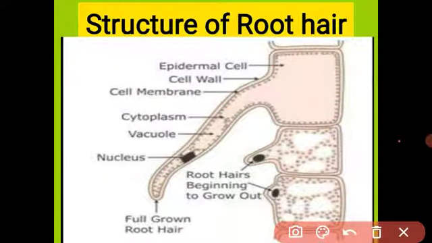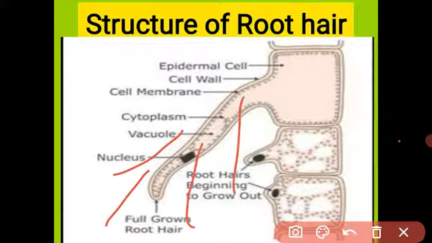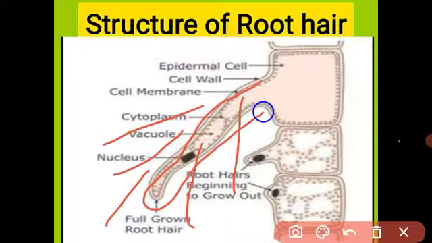Student, the root hair is a very important part of the root. Why? Because the root hair absorbs water from the soil. Then how can the root hair absorb the water from the soil? First, there are millions, billions of root hairs present on the root, which means a large surface area.